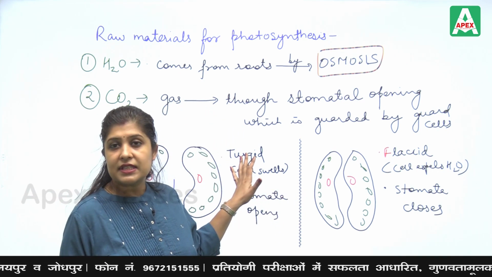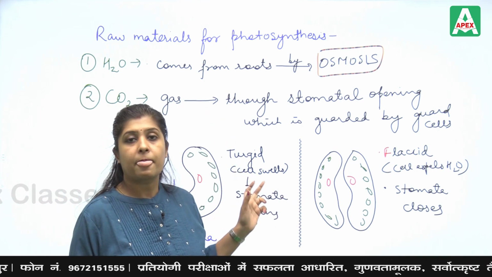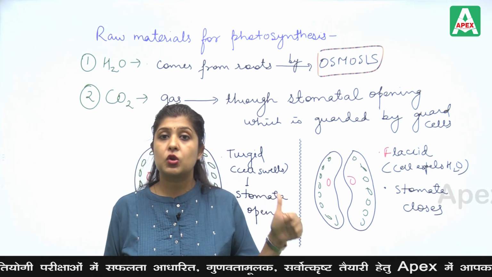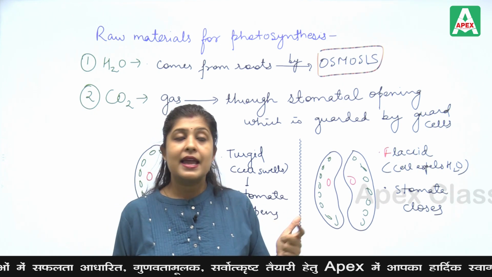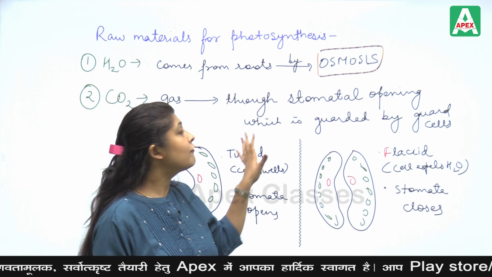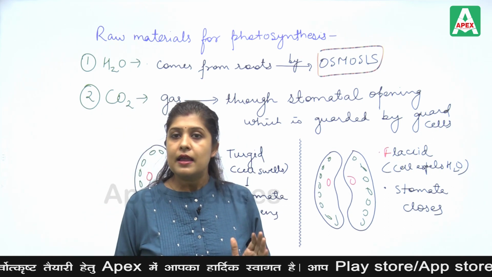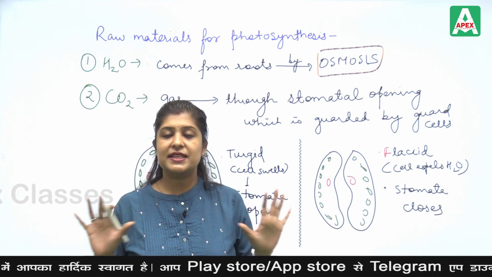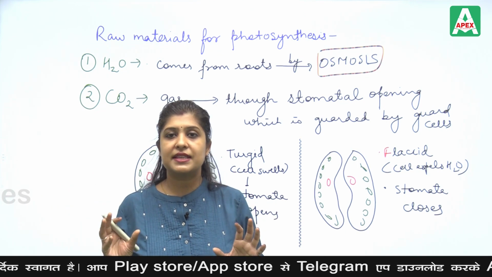Then we discussed what photosynthesis is, its definition, and its essential parts, whether chlorophyll or sunlight, and in this part we discussed the raw materials of photosynthesis. Clear? So, this is the basic process that I have discussed.